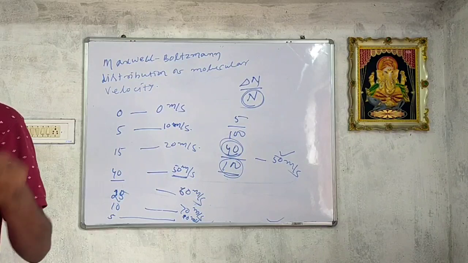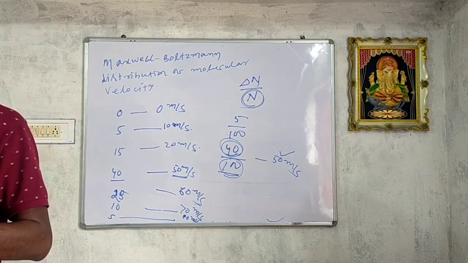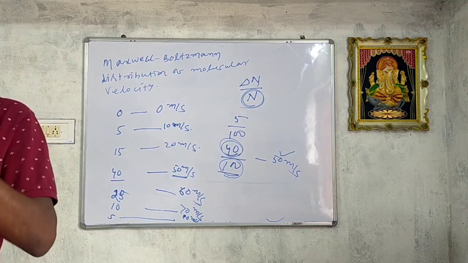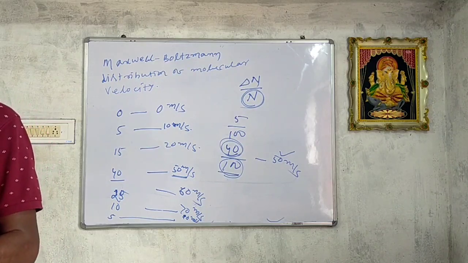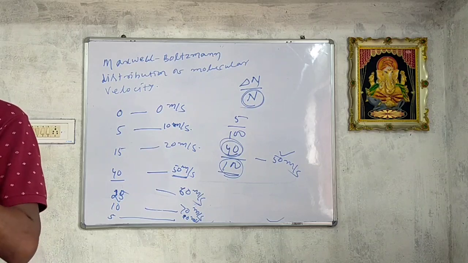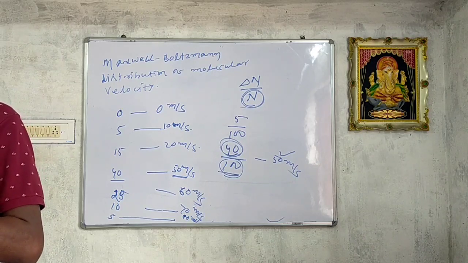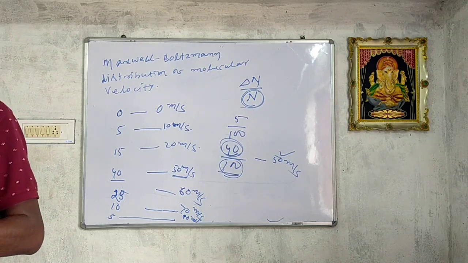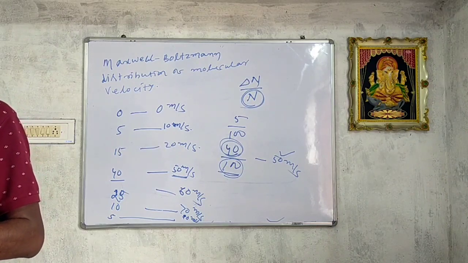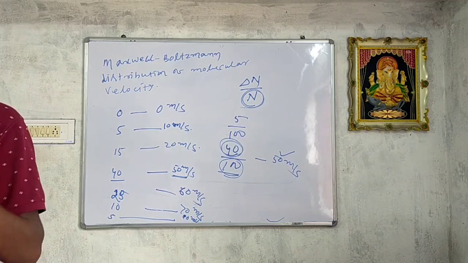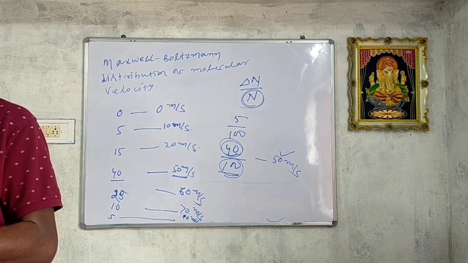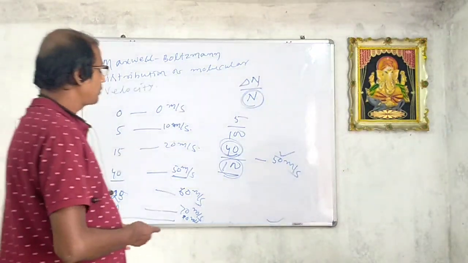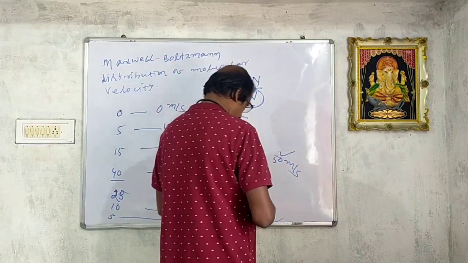On further increase in velocity, the number of molecules or fraction of molecules will decrease. If you again increase the velocity, automatically the number of molecules will decrease gradually. At the highest velocity, the number or fraction of molecules will be less. Okay, so we can draw a graph.